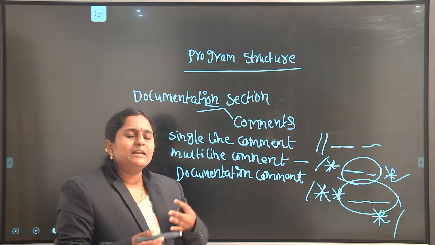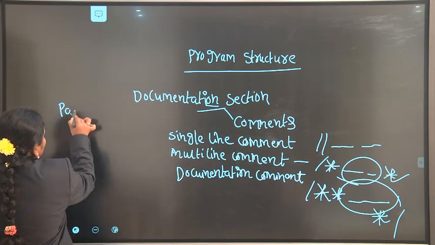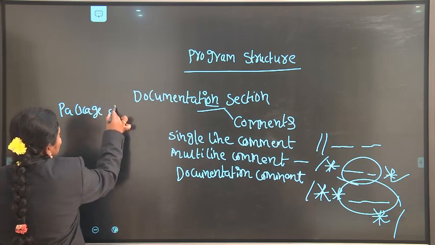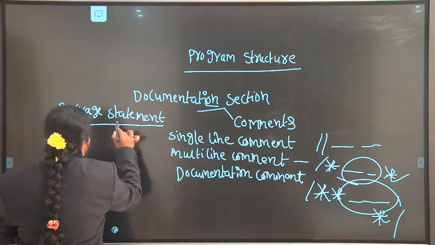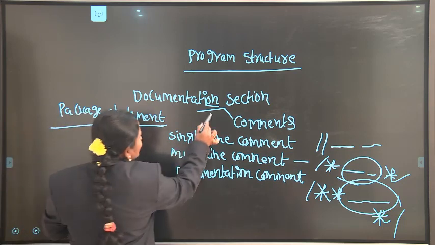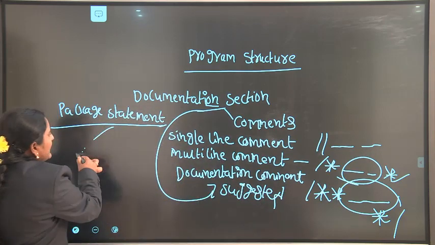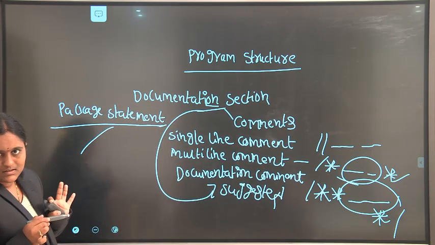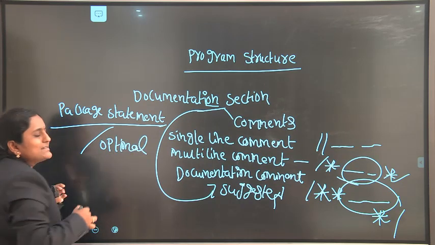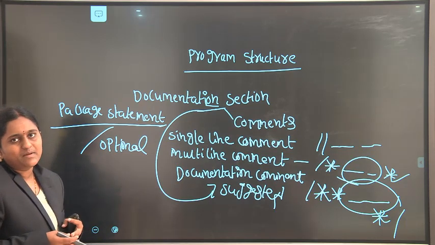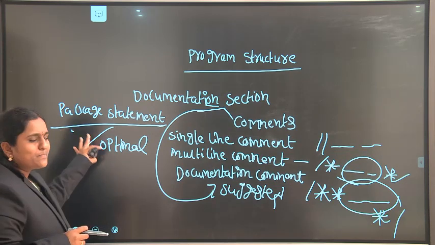The next statement in the program structure is the package statement. The documentation section is a suggested or optional statement. The first statement allowed in Java is the package statement. This is also optional, not mandatory. Whenever it is required, we can define a package statement, or else we may not define one.